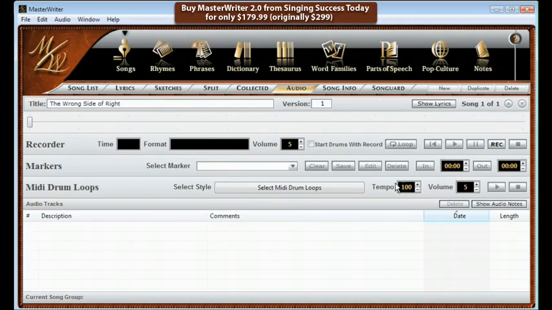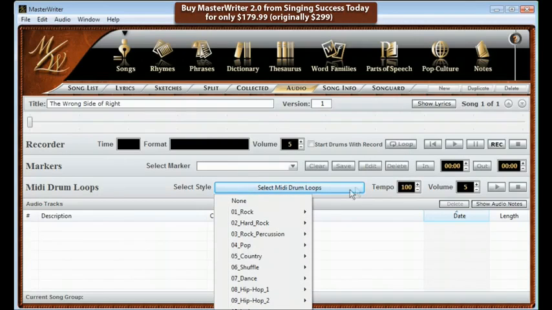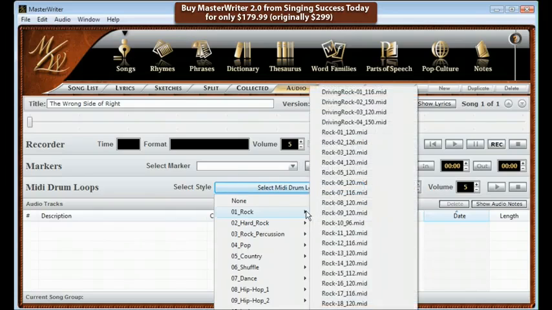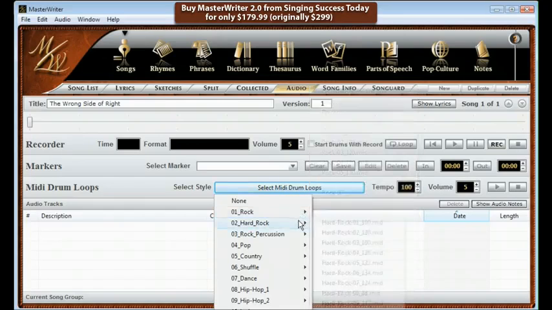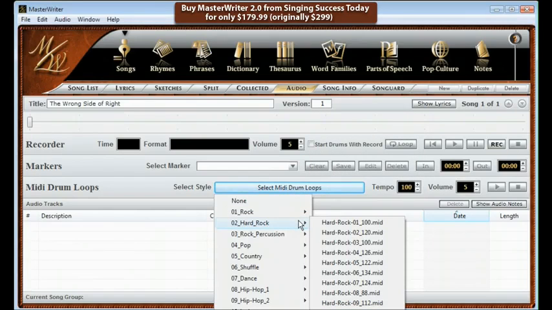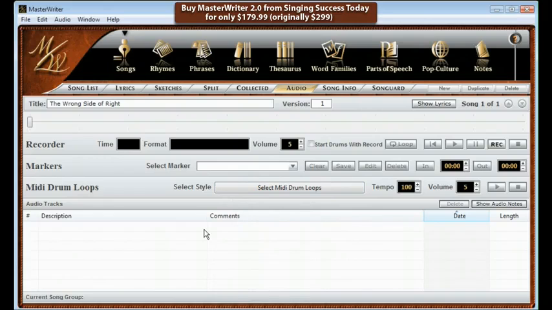Markers allow you to select an in point and an out point, and by clicking on the loop button, you can work on sections of your song. MIDI drum loops contain 248 tempo-adjustable drum loops that will work with a wide variety of musical styles. It's here to free up your playing and give you a groove when you need one.